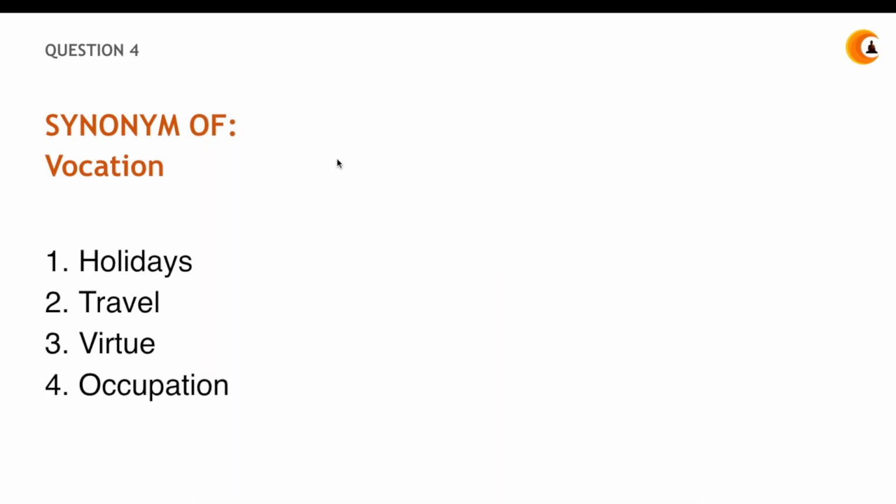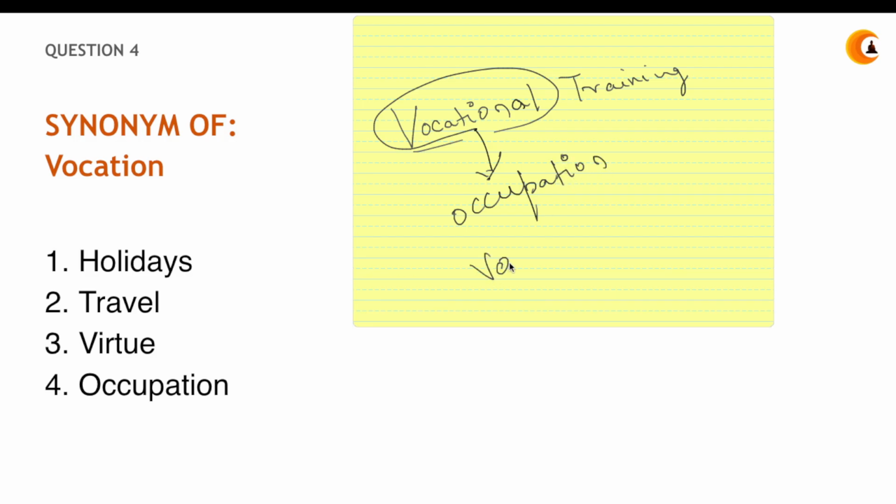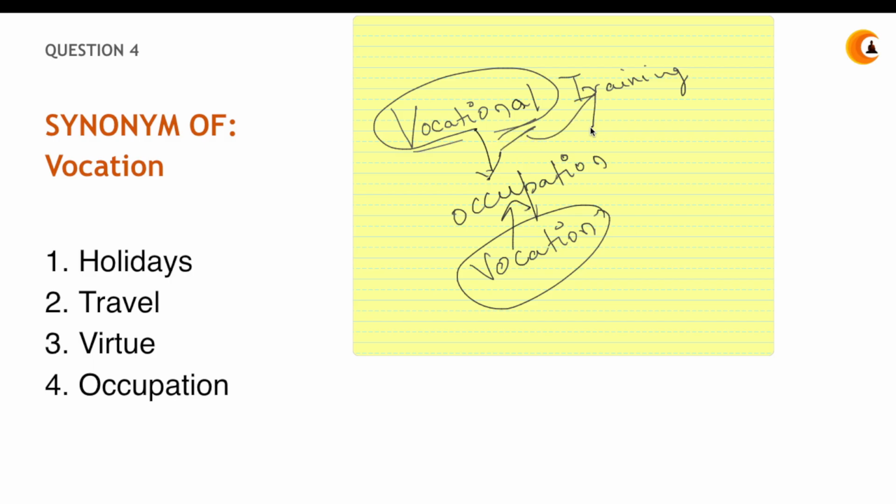Okay. Now vocation. I know you people must have come across this word, vocational training. What does this word vocational imply? It implies your job or your occupation. So the word vocational has been derived from the word vocation, which means occupation. So your occupational training, that is vocational training. So vocation means occupation.